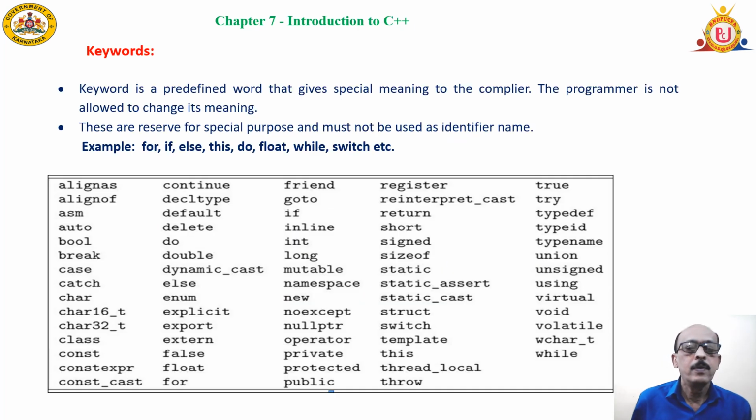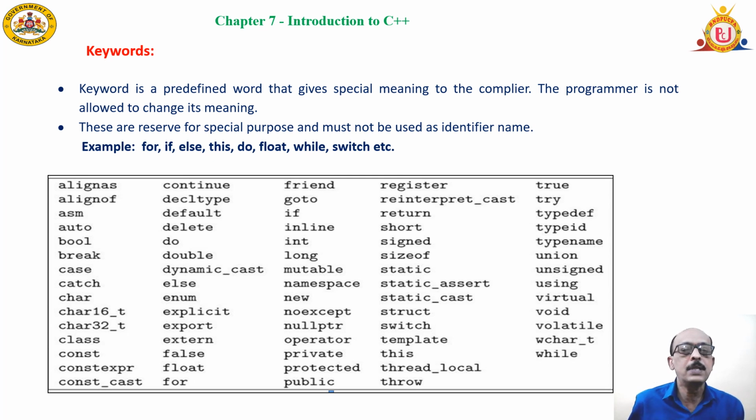Keywords. There are some keywords present in the language, like we have English dictionary words, words in a particular language. Like that, these keywords are predefined words in the language. Predefined words in the sense with some definite meaning. Specific meaning will be there for these words. These are also called reserved words.